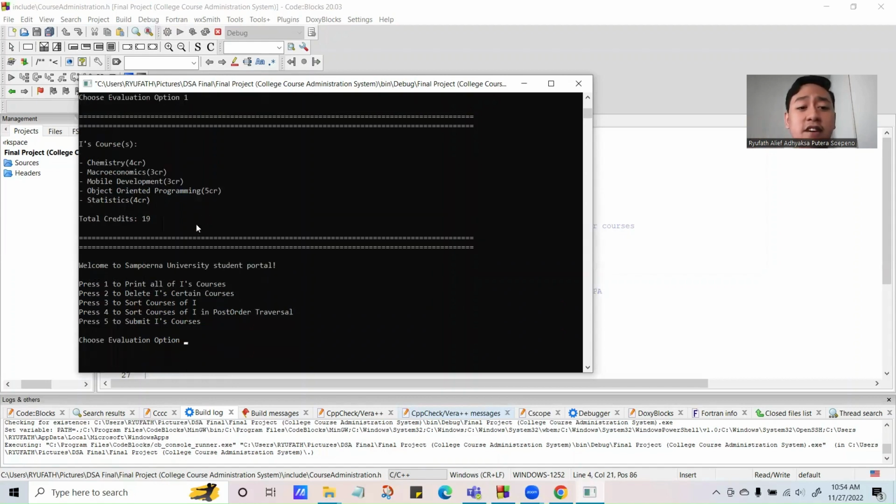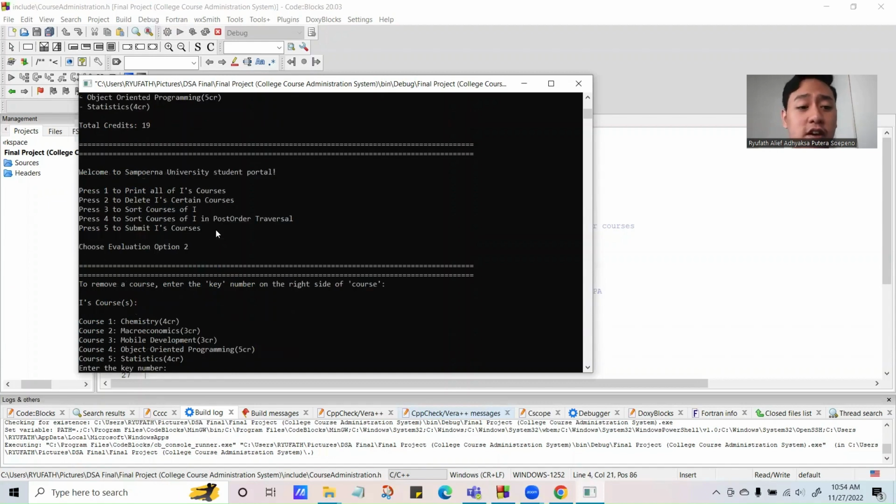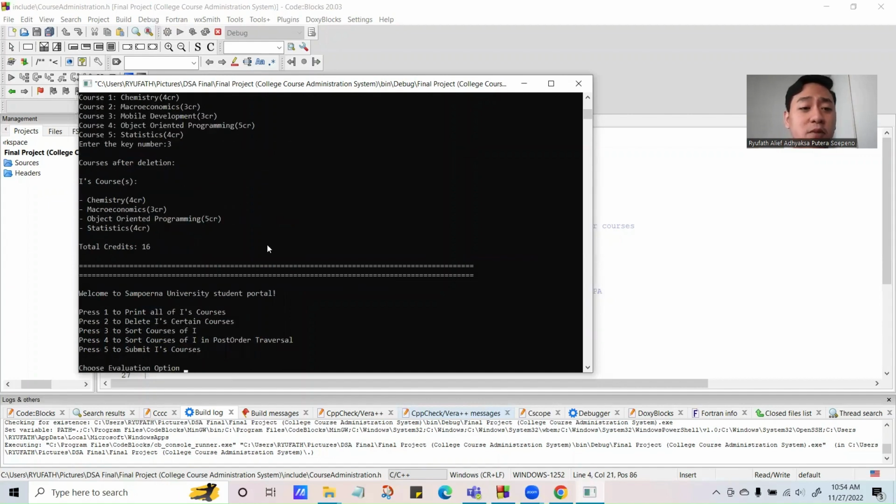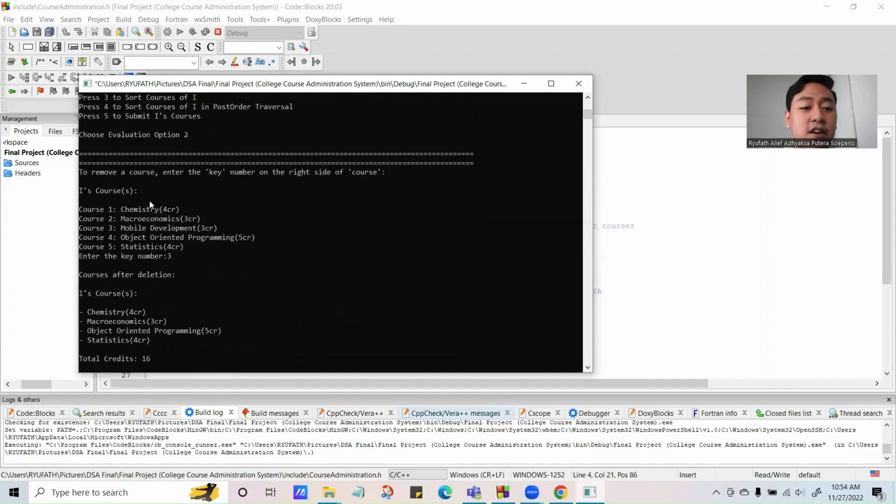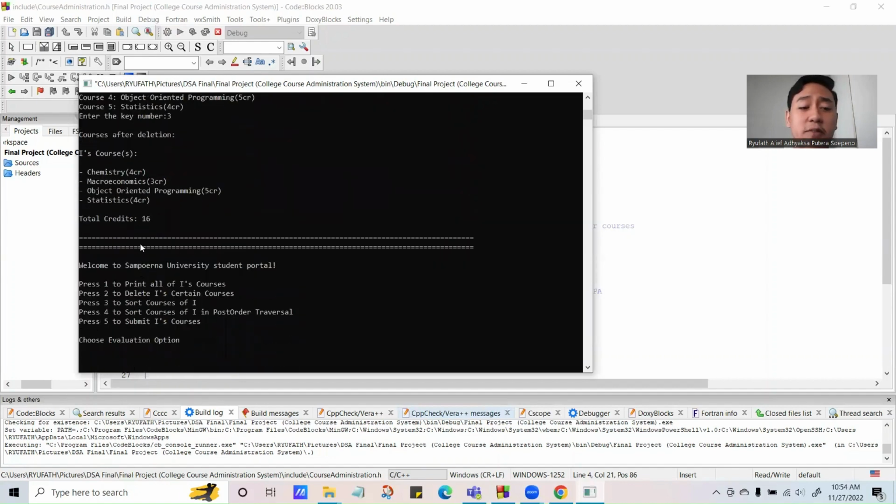And let's just say the staff wants to remove or delete a certain course that the student has taken, maybe due to procedural reasons and so on. So we'll choose option two. And as you can see here, there are different keys to choose from. So let's just say the course that the staff wants to remove is mobile development. So he'll choose option three. And as you can see, mobile development is removed and the total credits have decreased from 19 to 16. Therefore, it's already been deleted.